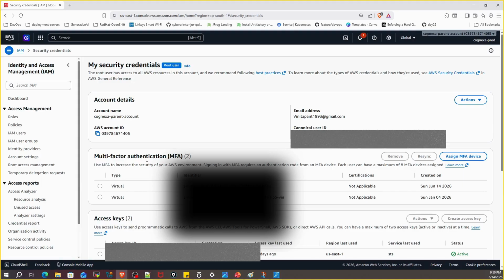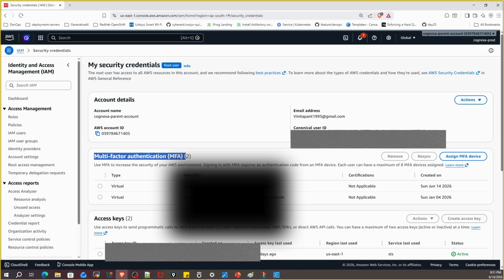On the Security Credentials page, scroll down to the Multi-Factor Authentication (MFA) section. From here, you can configure MFA devices for the root user account. Notice that AWS allows you to register multiple MFA devices. This provides additional flexibility and can help prevent a lockout situation if one device becomes unavailable.